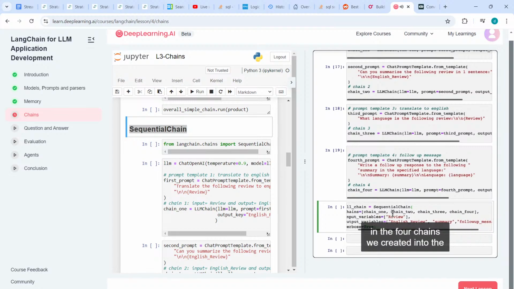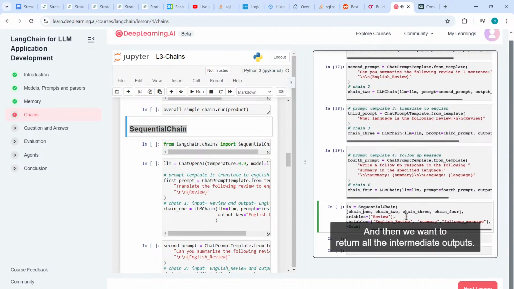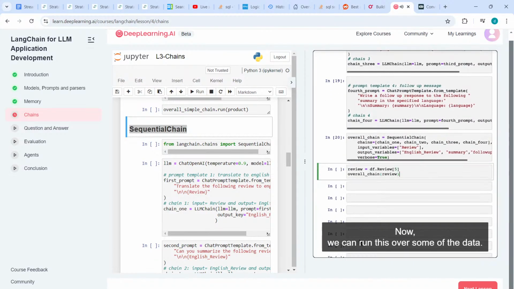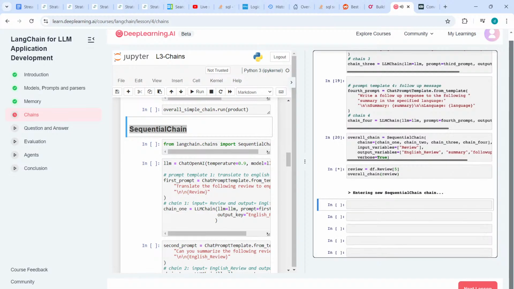So you'll notice here that we'll pass in the 4 chains we created into the chains variable. We'll create the inputs variable with the one human input, which is the review. And then we want to return all the intermediate outputs, so the English review, the summary, and then the follow-up message. Now we can run this over some of the data. So let's choose a review and pass it in through the overall chain.